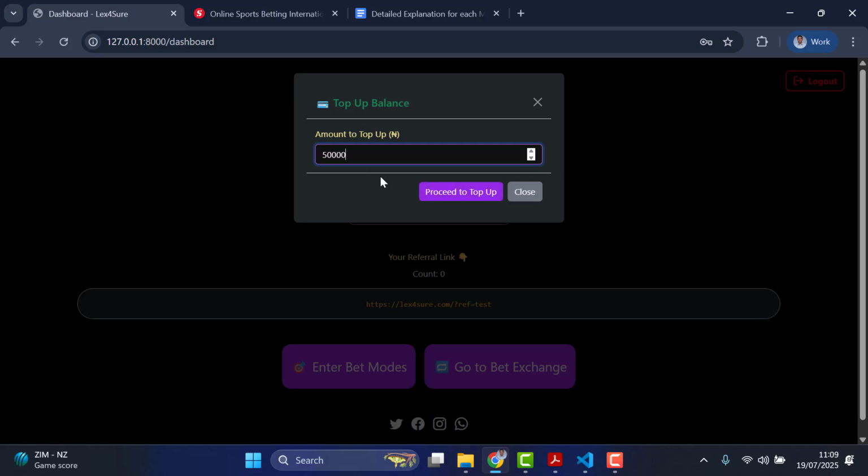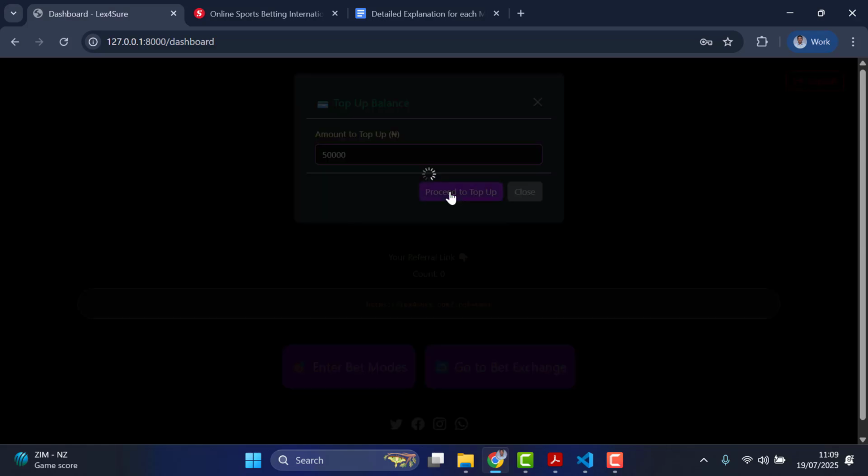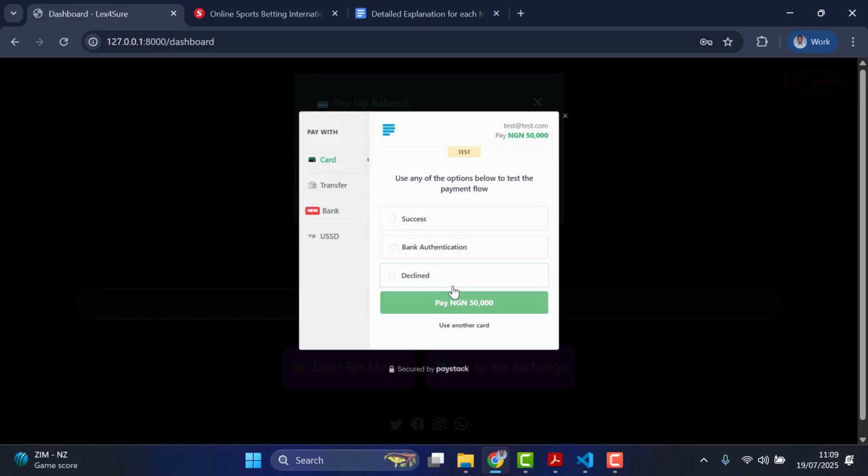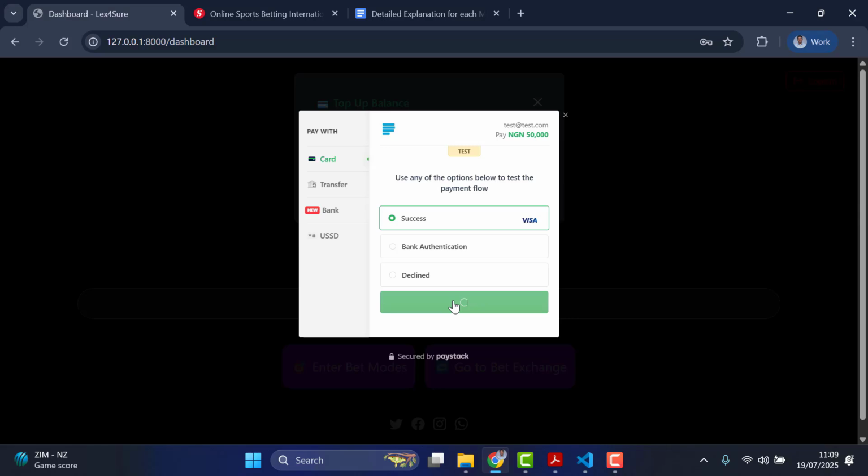All right. So I just put in an amount here. Then I'll click on proceed to top up. Then we integrated Paystack as the payment platform for this. So for this, we are testing. That's just what we are doing here. So just click on the sources. You don't need to put any card or any details. You're not doing any transfer. Just click on sources, assuming that everything goes well in the real sense. Then you click on pay.